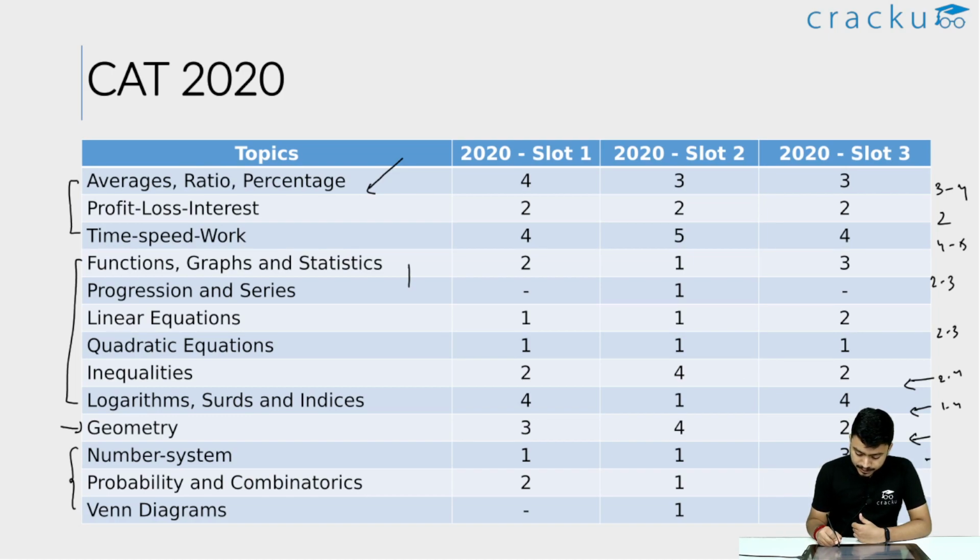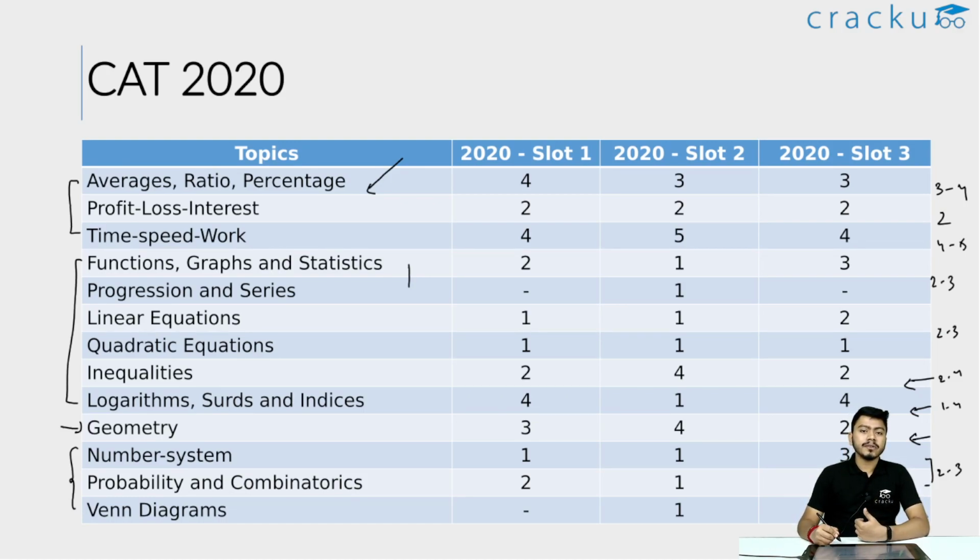Now here comes number systems and probability. So number systems and probability are some of the not so easy topics in CAT. However, if you observe that from these 2 topics combined, there are 2 to 3 questions. So if you are finding it difficult to understand these 2 topics, try to get done with the basics and do not waste a large amount of time on this topic at the expense of some other topics or some other sections. And Venn diagrams, sometimes you might get a question, sometimes you might not.